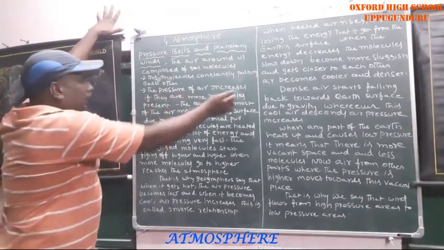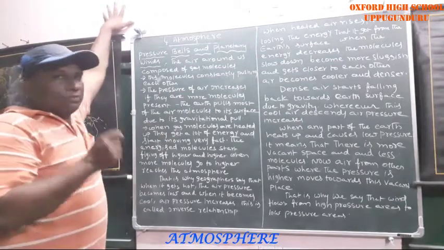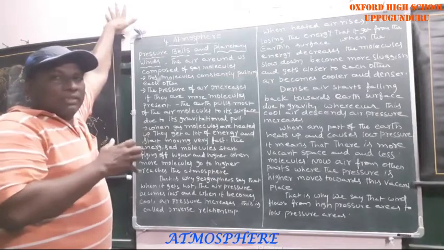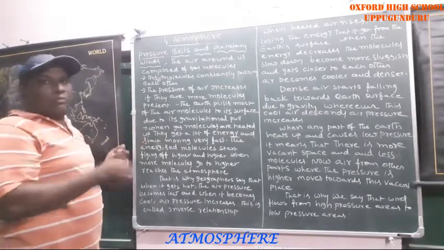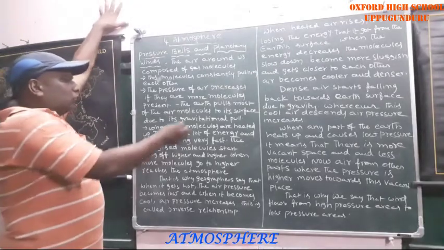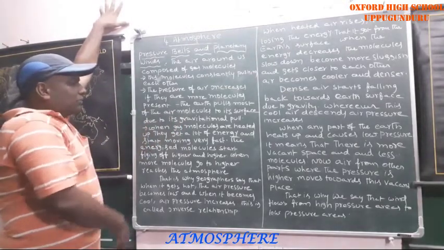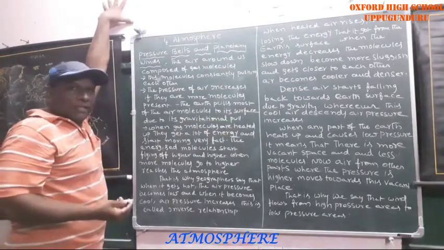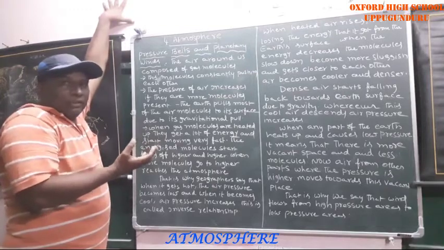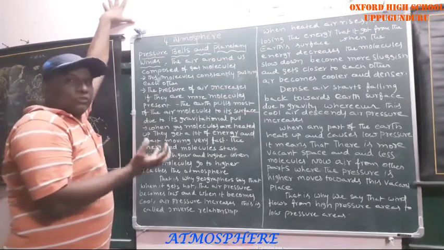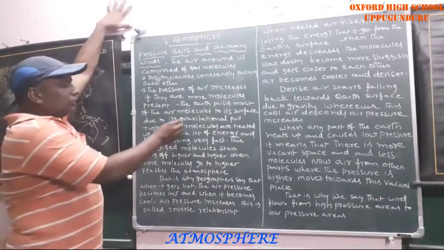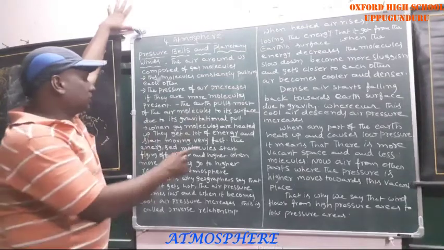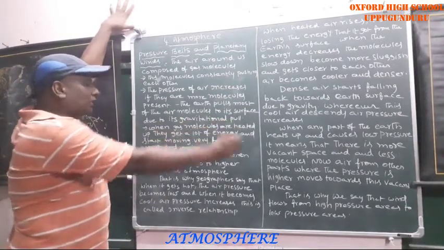The pressure of air increases if there are more molecules. If more molecules are present, the pressure among them automatically increases because they are pushing each other. Now, what happens afterwards? The earth pulls most of the air molecules to its surface. Why? Due to the gravity of the earth, these molecules are attracted towards the earth.